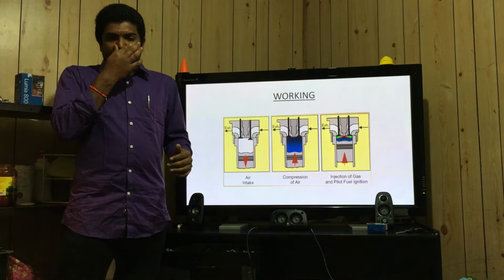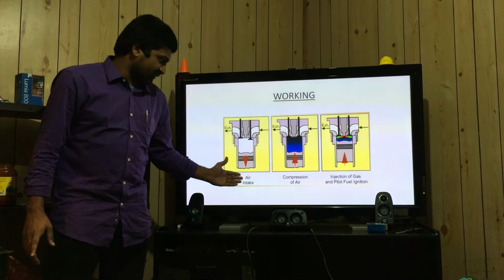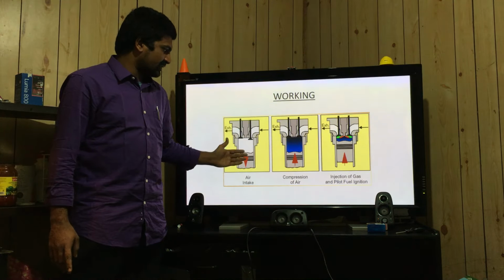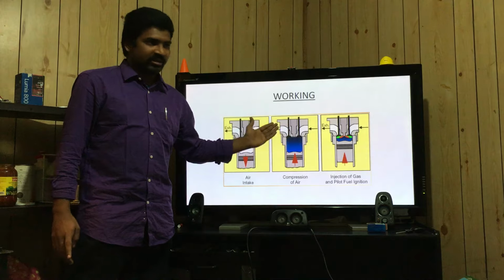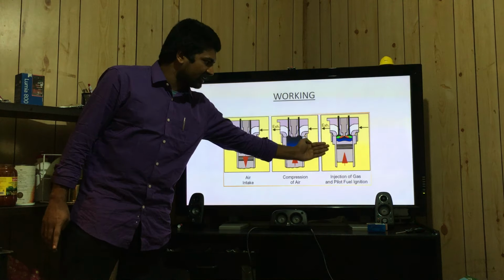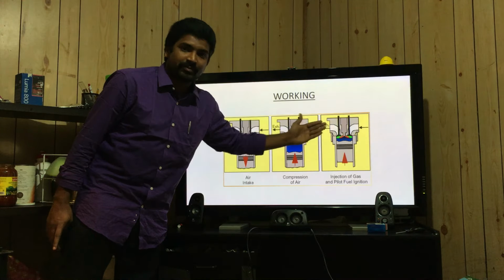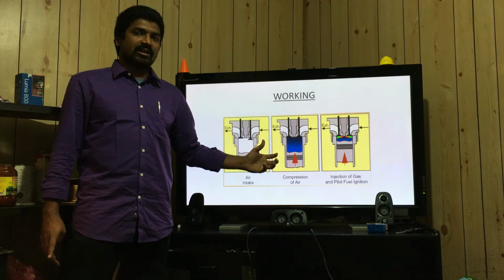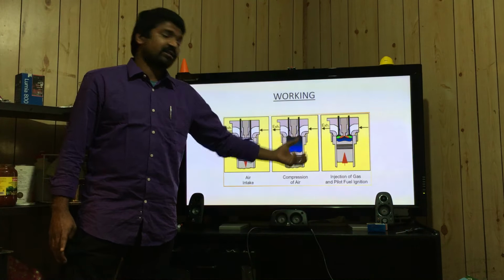Working principle of a dual fuel engine. The diagram shows the working of the dual fuel engine, where the first part shows the air intake. In this, the air is drawn into the cylinder, and the piston compresses the air and introduces the alternative fuels into it, and the compression stage occurs. In the third figure, the compression is at its end. Here, the red shows the introduction of the pilot fuel, which causes the ignition of the engine and generates the energy.